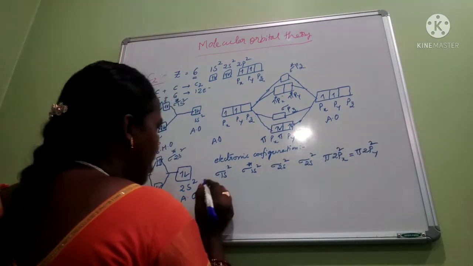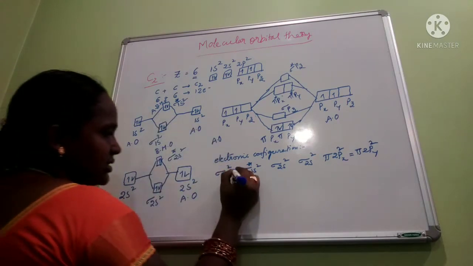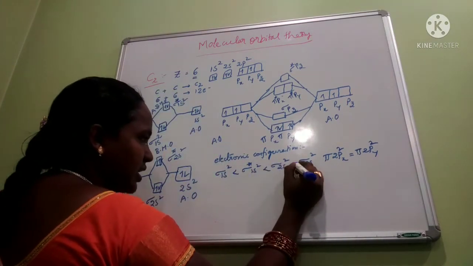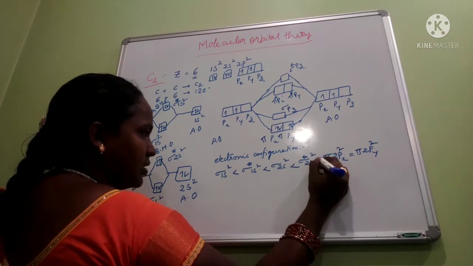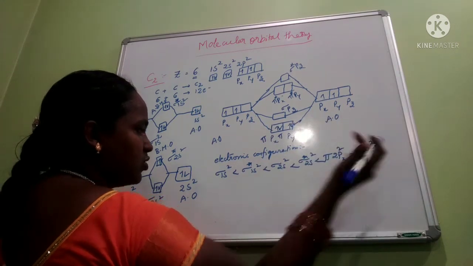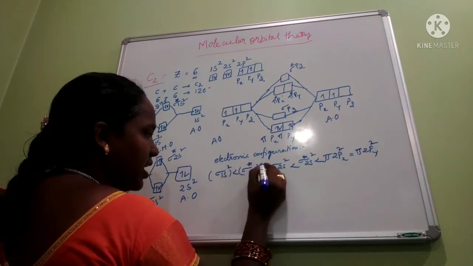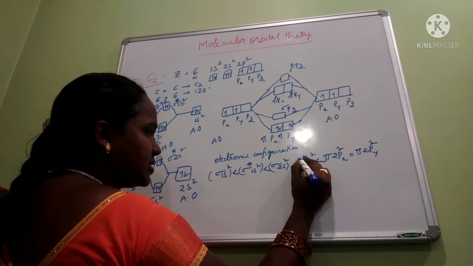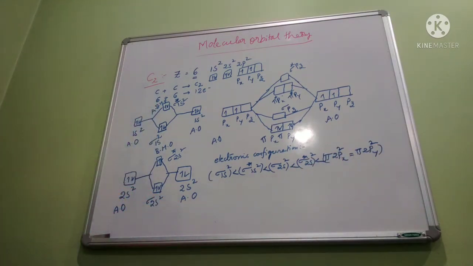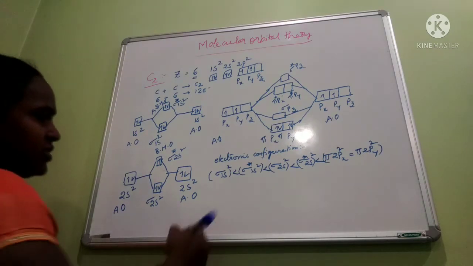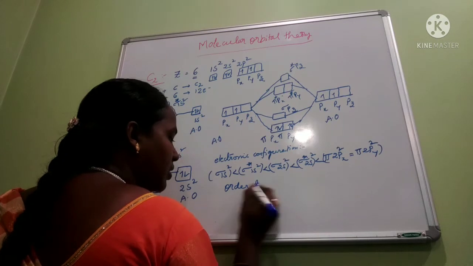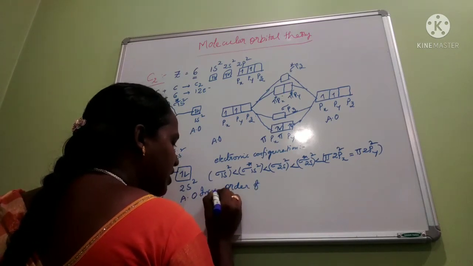2, 2. Sigma 1s is less energy when compared to sigma star 1s. Here sigma 2s is less energy, then sigma star 2s, then pi 2px. These are in the same energy level, so pi 2px, pi 2py. This is the order of the energy levels. In the same way, this is the electronic configuration of the C2 molecule, in increasing order of energy levels.